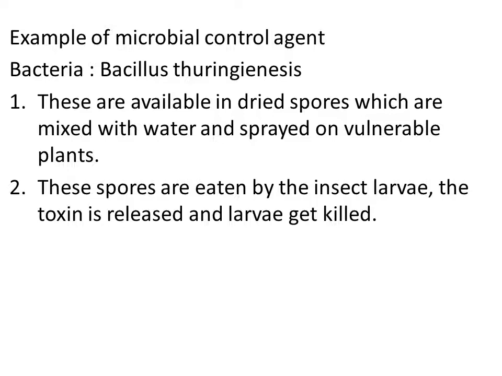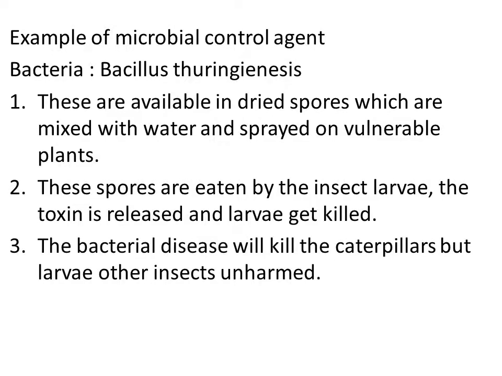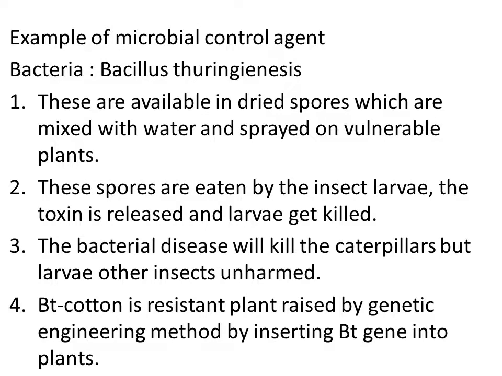So nowadays, by the genetic engineering method, pest resistant plants are raised by inserting the desired gene into the plant. The example is BT cotton. BT cotton is the resistant plant raised by genetic engineering method. This resistant plant consists of a gene of Bacillus thuringiensis. Because of this gene, the plant gets resistant against the caterpillar.